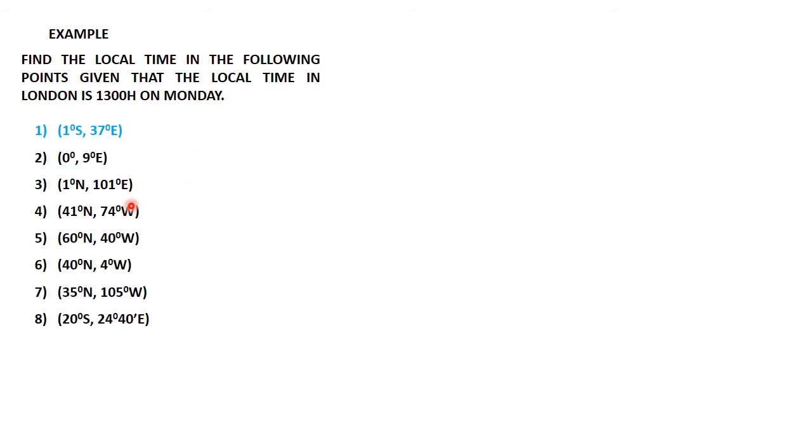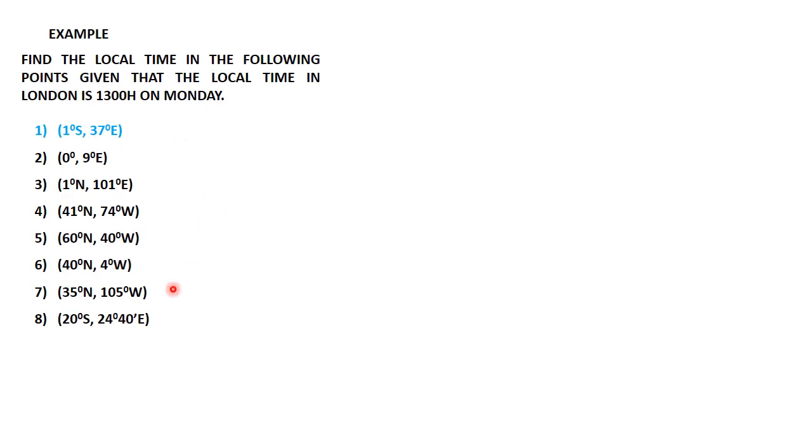Now let's use an example to show those things that I've just mentioned. Number one, the example we have here says: find the local time at the following points, given that local time in London is 18 hours on Monday. And we have 8 questions there.